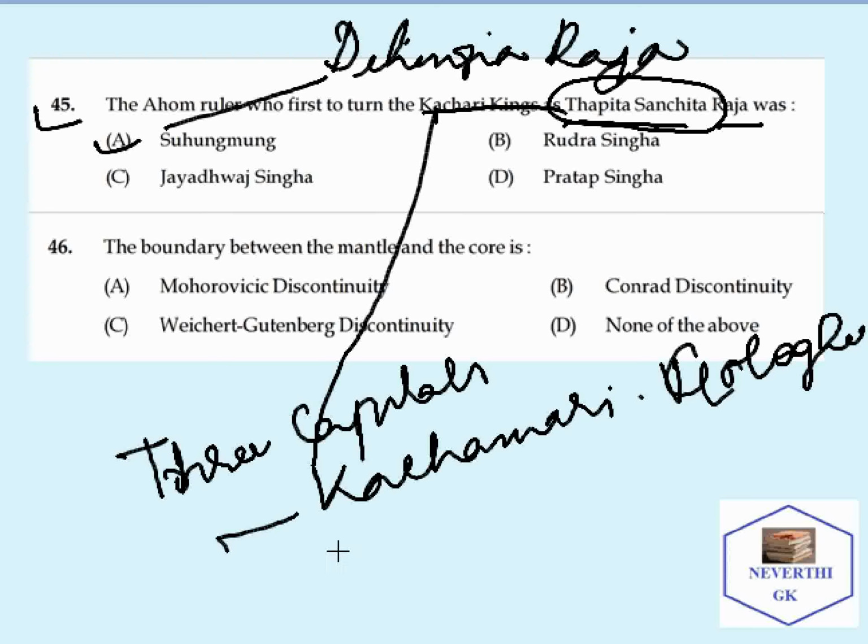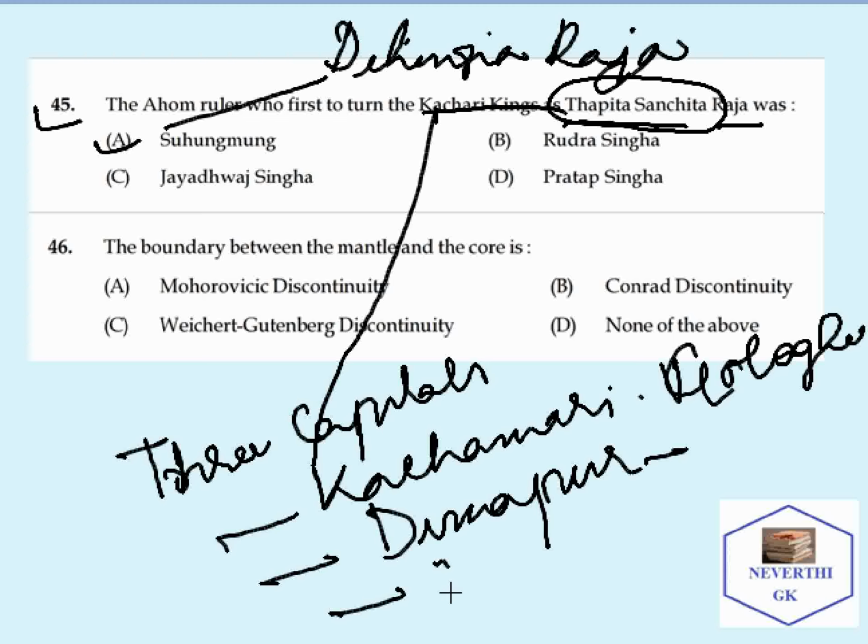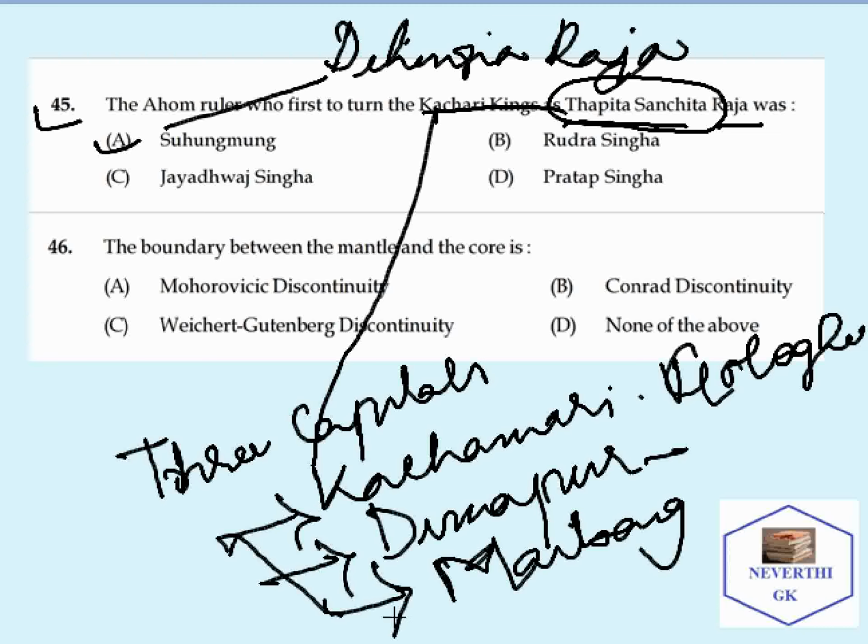The second capital was Dimapur, and the third capital was Maibong. First capital Kachamari, near Golaghat. Secondly Dimapur, presently in Nagaland, and thirdly Maibong, presently in Dima Hasao.